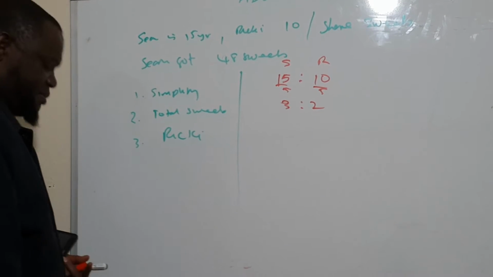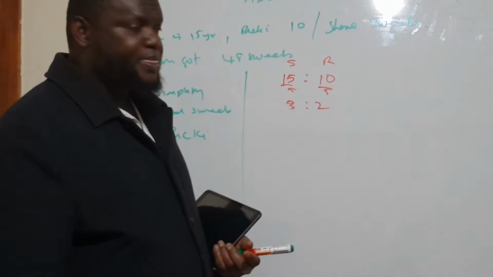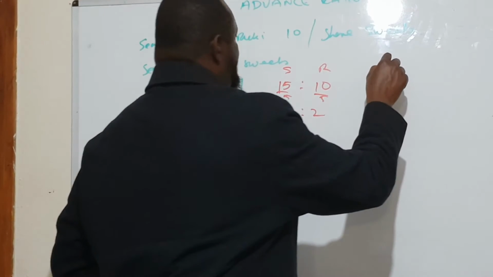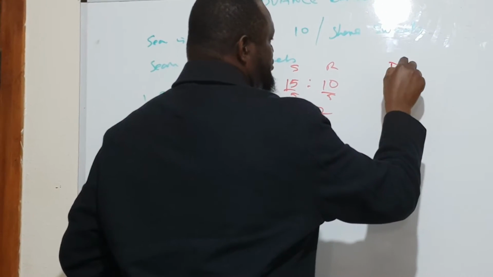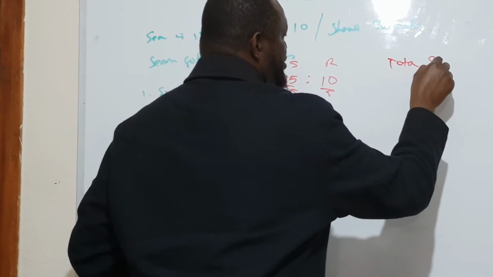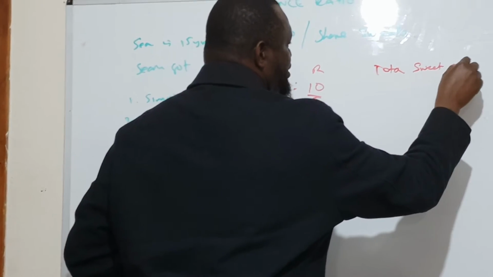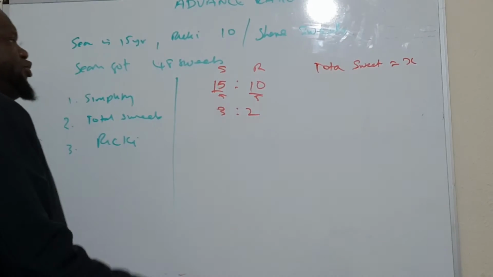Now, to find the total number of sweets they shared, we say the total sweets we don't know is x. You can assume that.